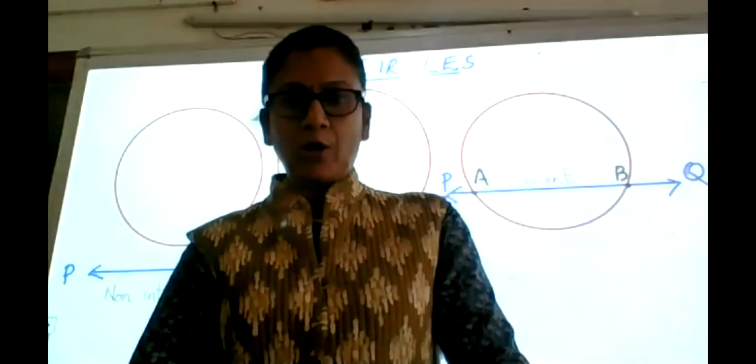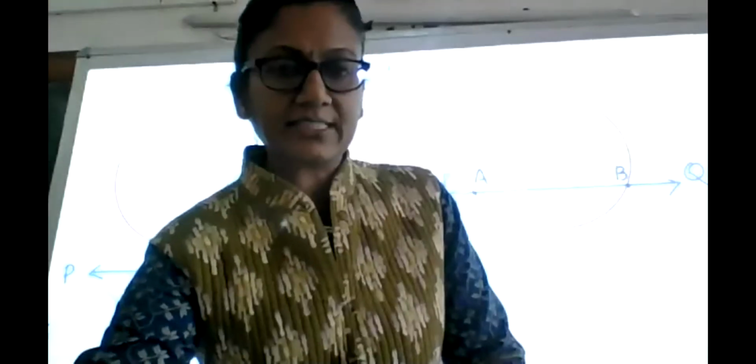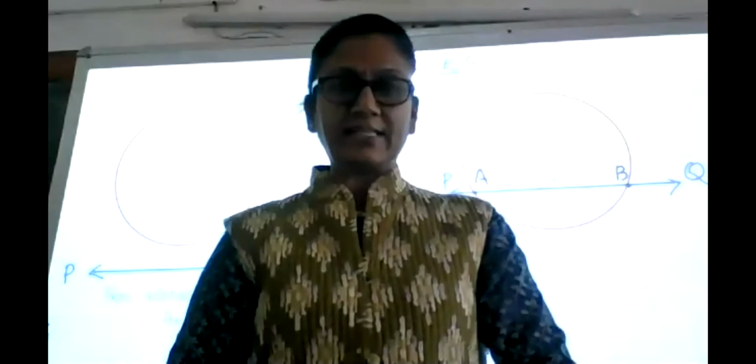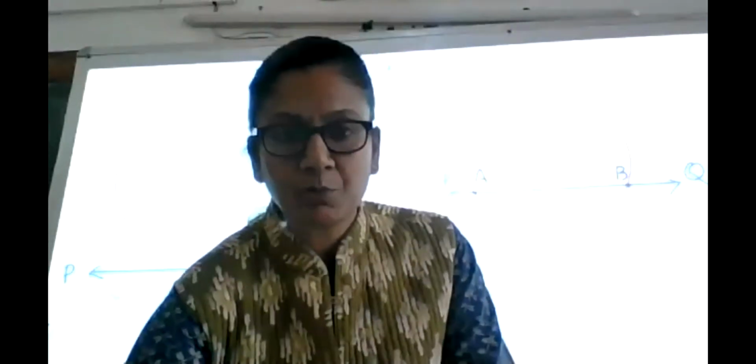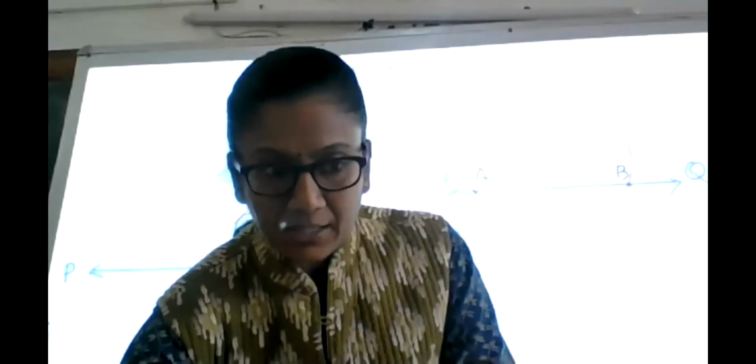Now before we take up the theorem on circles, which is going to concentrate on the tangents of a circle, in the entire chapter we are going to see how tangents behave and what the properties of these tangents are with respect to a circle. So we have to understand what tangents are. Also, we have to quickly recall all the attributes of a circle, meaning various parts of a circle, for which we will quickly go through a video. It is just a 3 minute video that I'm going to play.